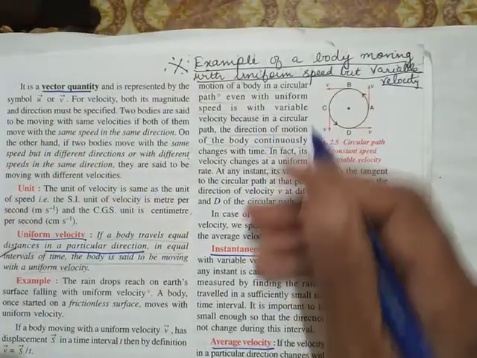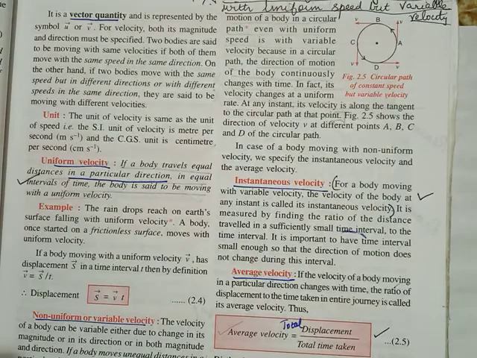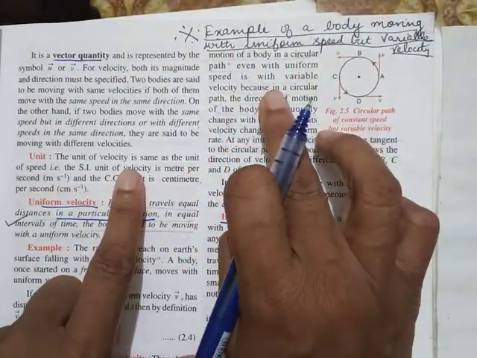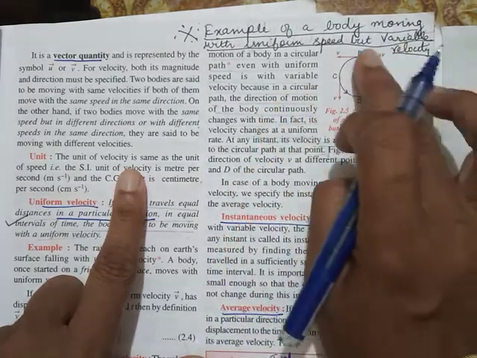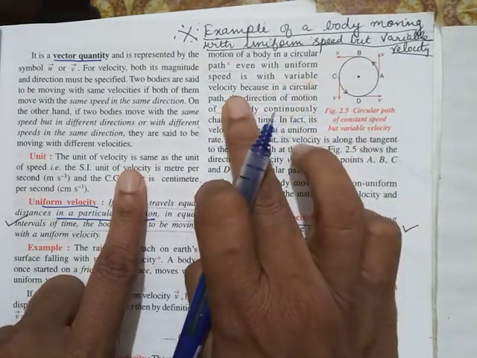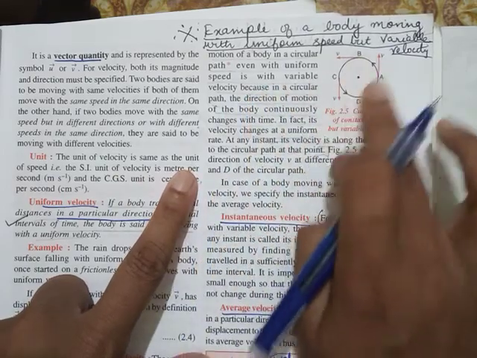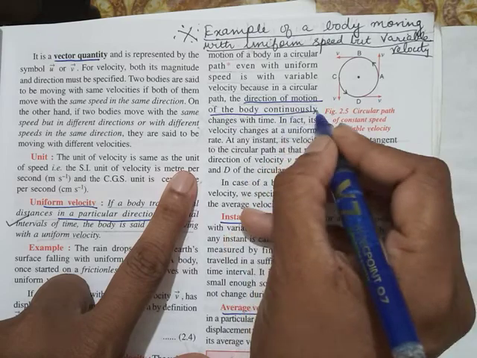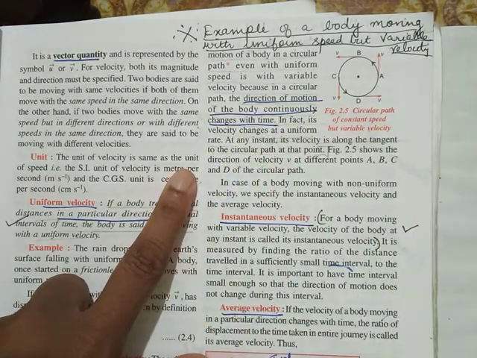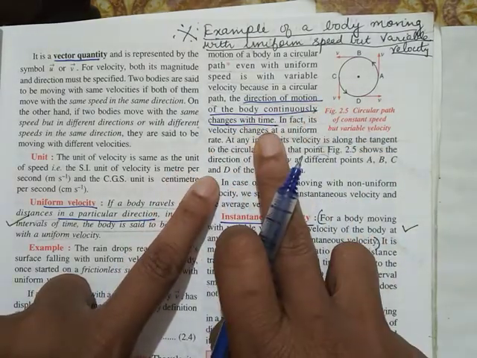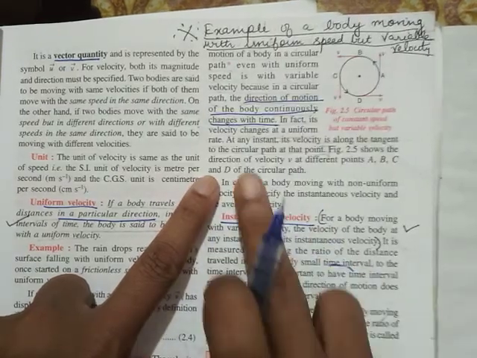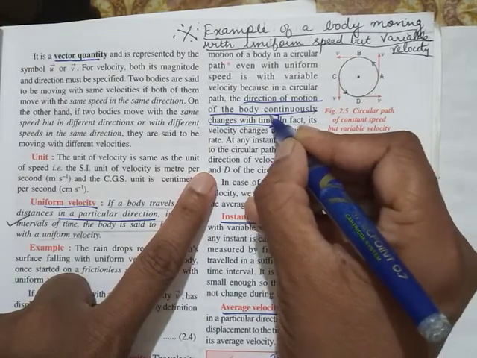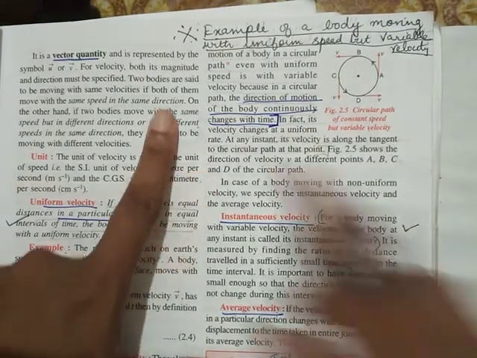So the answer will be, okay, start from here. The motion of a body in a circular path, even with uniform speed, is with variable velocity. It is moving with uniform speed, but it is variable velocity because in a circular path, direction of motion of the body continuously changes with time. Okay, you can just write like this. This much is enough.